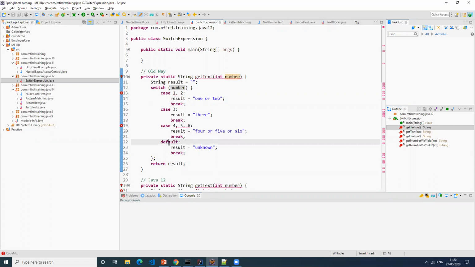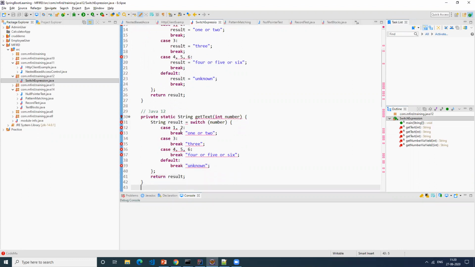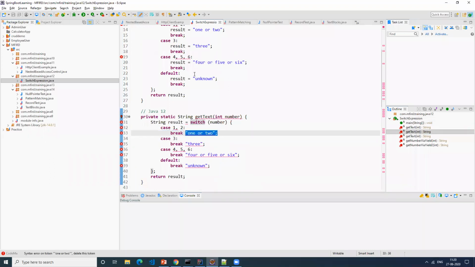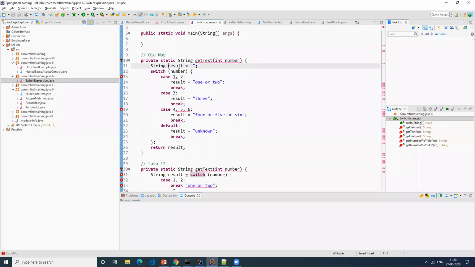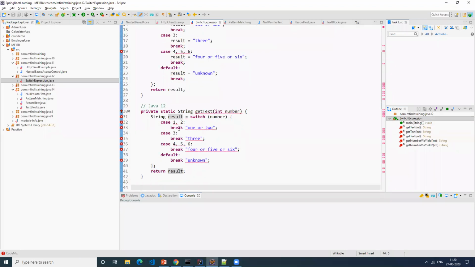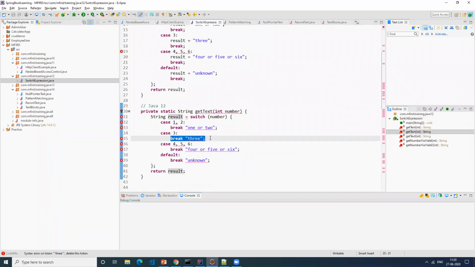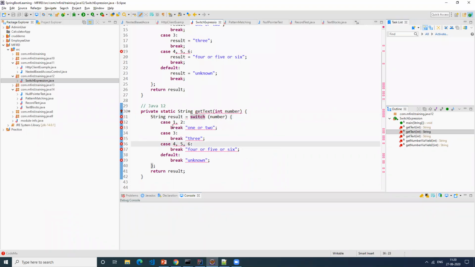No? All right. So in Java 12, this got changed. If you see here, in the break itself, I'm returning something. I'm not assigning something to a result variable and then returning it back. This is how we used to do it earlier: assign something to it and then return that value. Here, the entire value gets returned directly, assigned directly. This is a new feature added in Java 12.